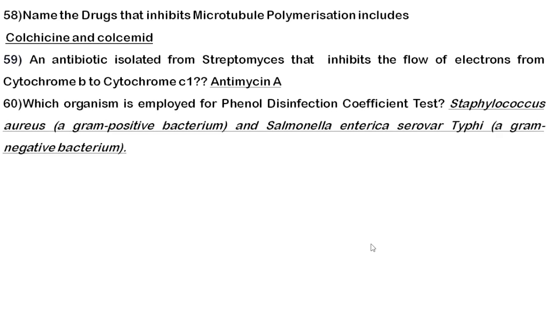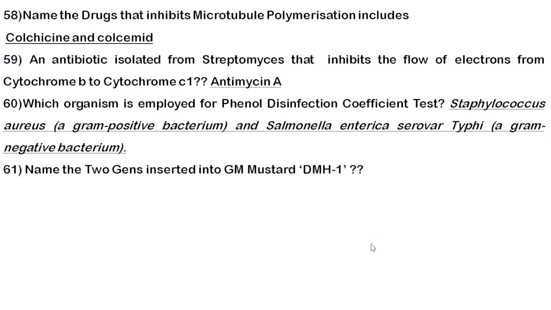Okay. Next, which organism is employed for the phenol disinfection coefficient test? There are two organisms employed. First one is Staphylococcus aureus, which is a gram-positive bacterium, and next one is Salmonella typhi, which is a gram-negative bacterium.